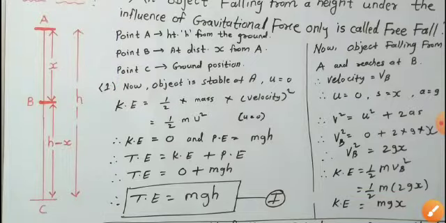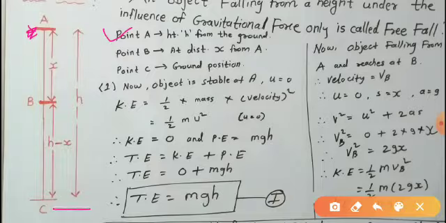Now in this figure, point A is where the object is at a height from the ground surface. C is the ground surface, and object A is at height. So h is the height of the object from the ground surface, from C to A. When the object comes to position B, it covers a distance from A to B, which is x.